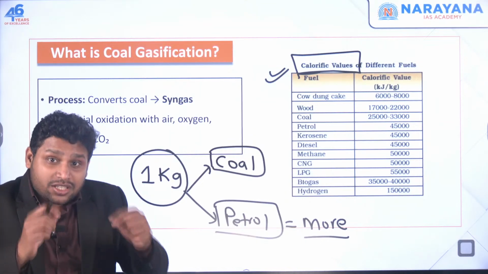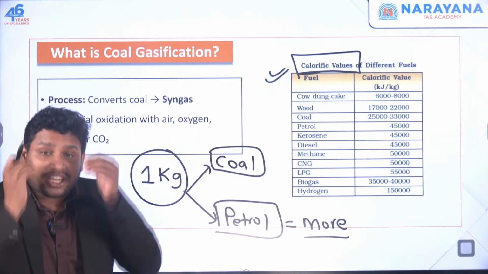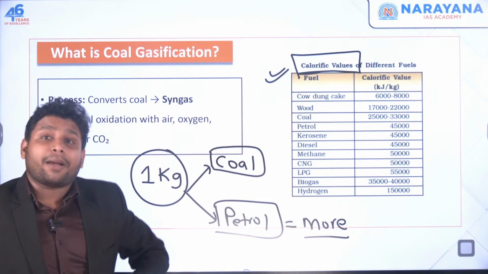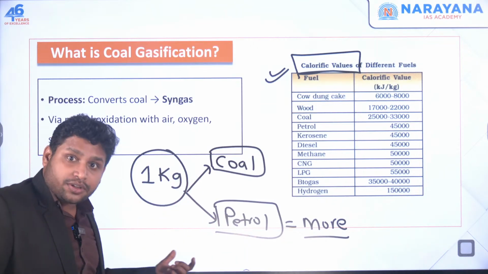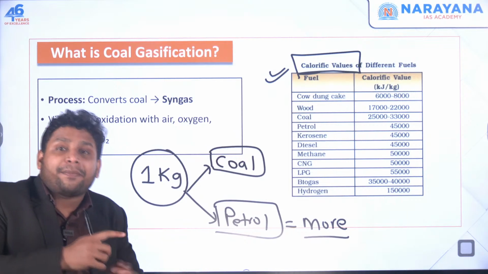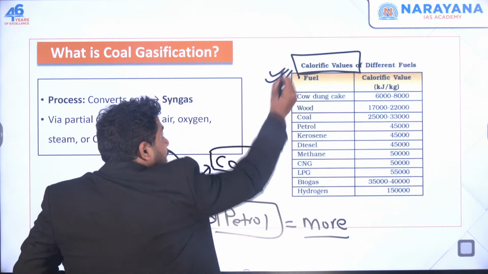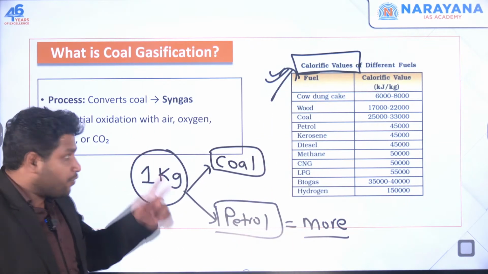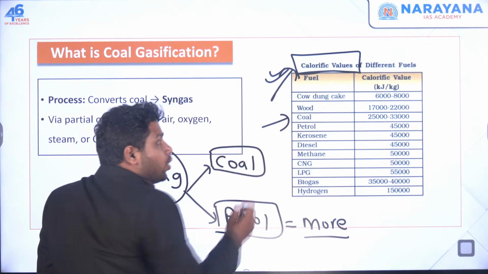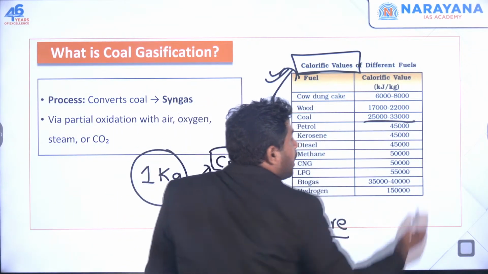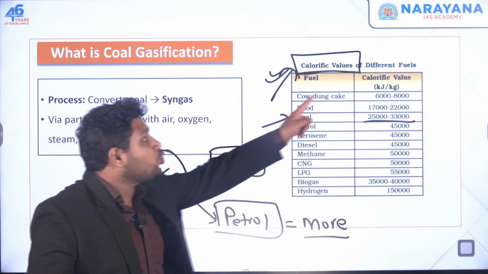Now when we are checking how much energy we get by burning a particular fuel of the same quantity and we compare it with other fuels, then actually we are checking its calorific value. So if you burn 1 kg of coal, you will get somewhere around 25,000 to 33,000 kilojoule per kg.